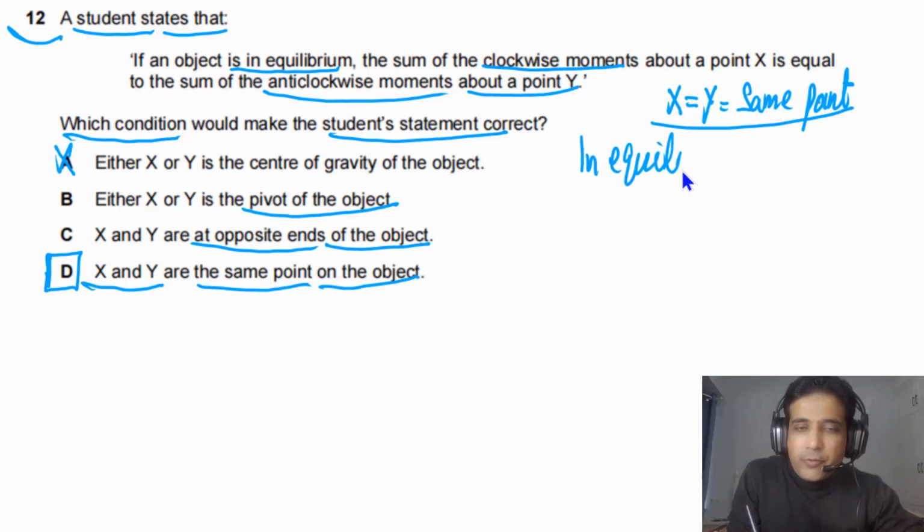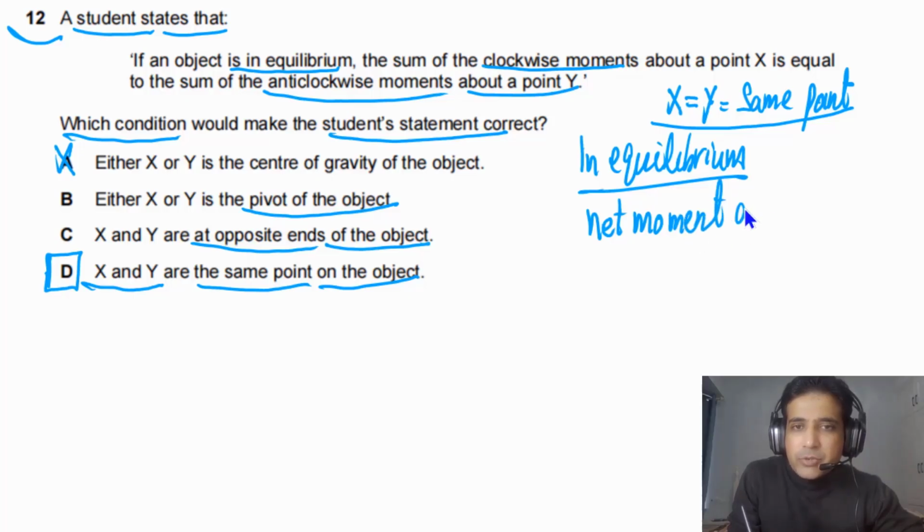This is the principle of moments. In equilibrium, the net moment about any point has to be equal to 0.